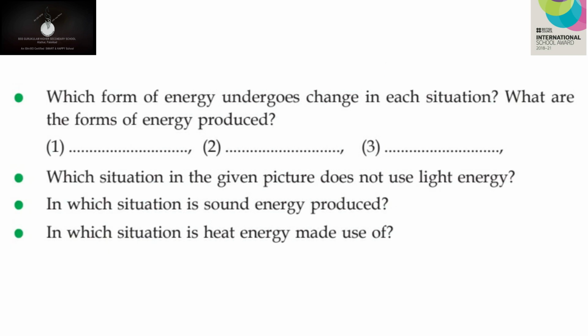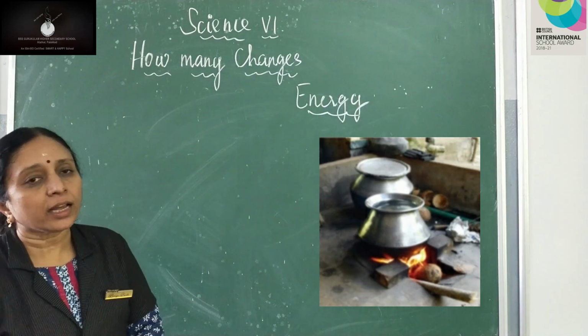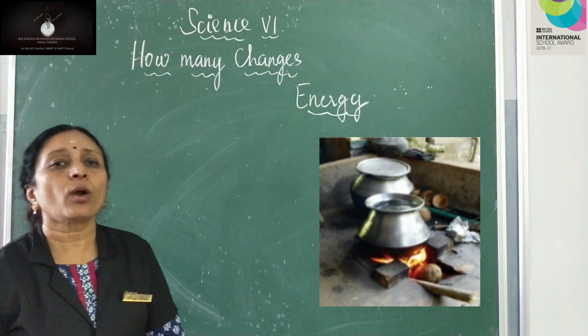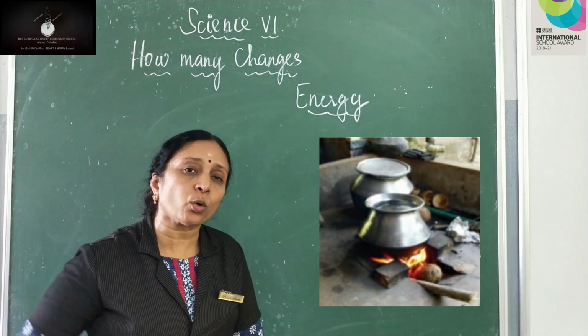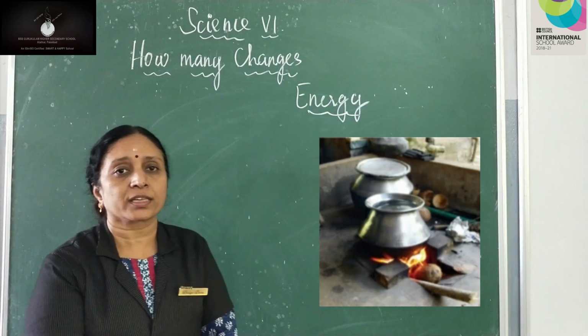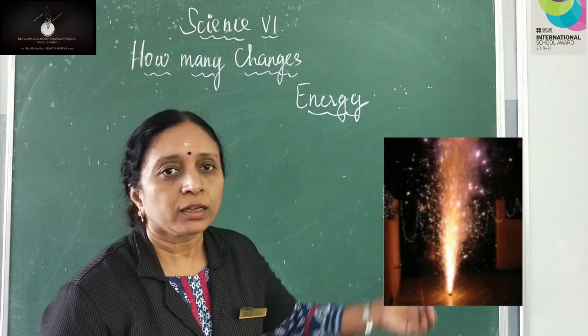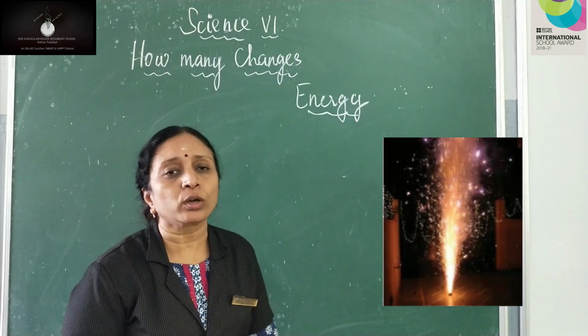Okay? Which form of energy undergoes change in each situation? What are the forms of energy produced? In the first situation, that is when the stove is being lit, what is the energy which is undergoing change? Here, the fuel energy is undergoing change. In the second instance, that is the flower pot, a firework is going on there.